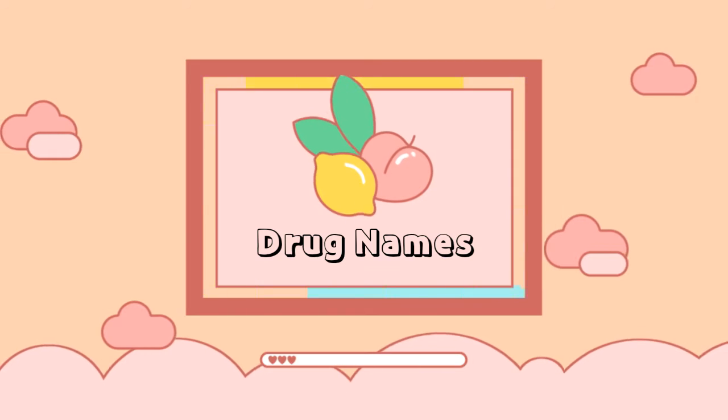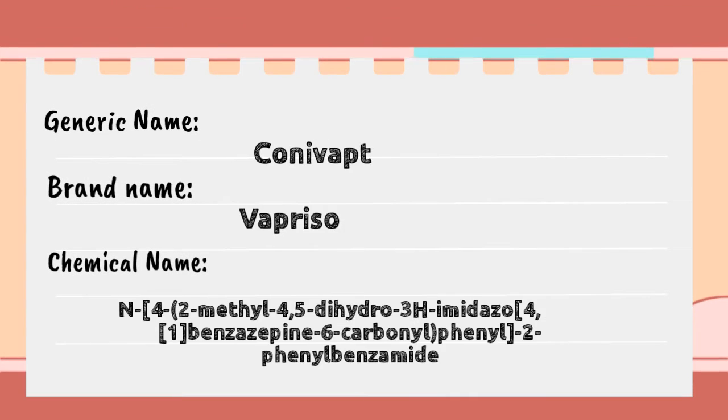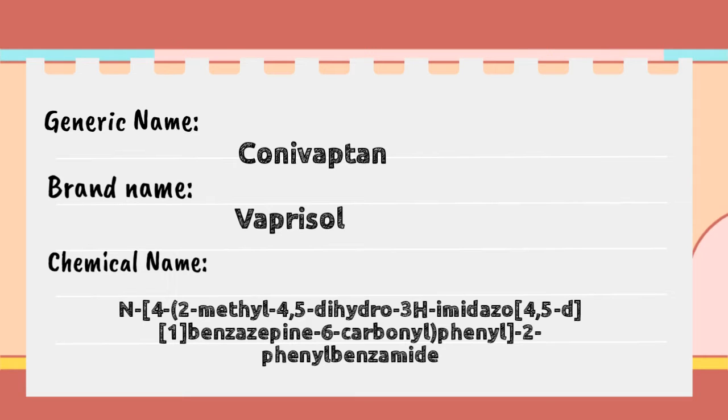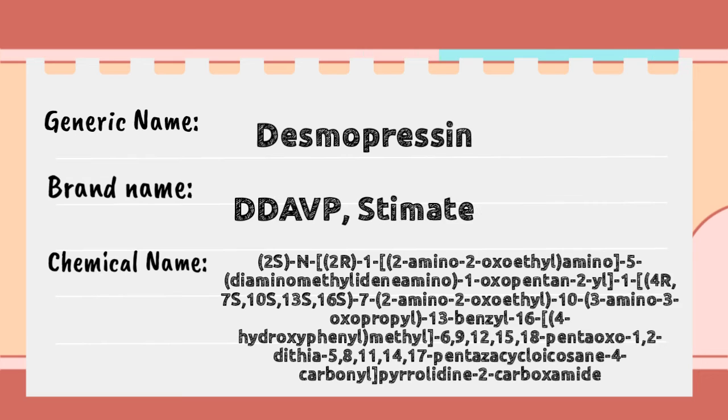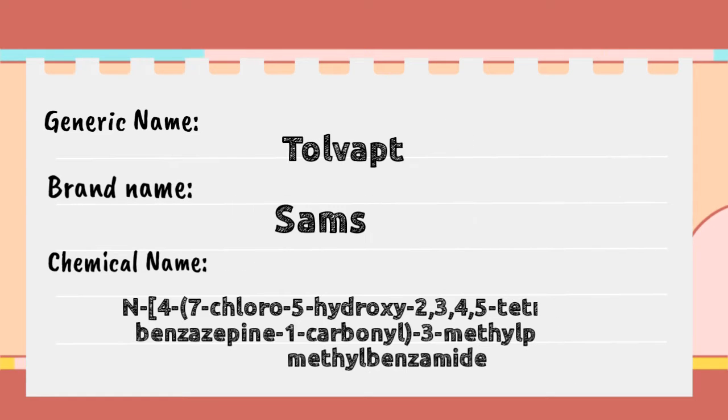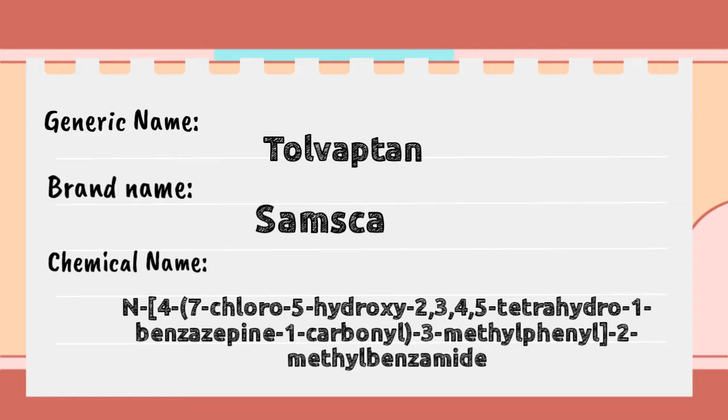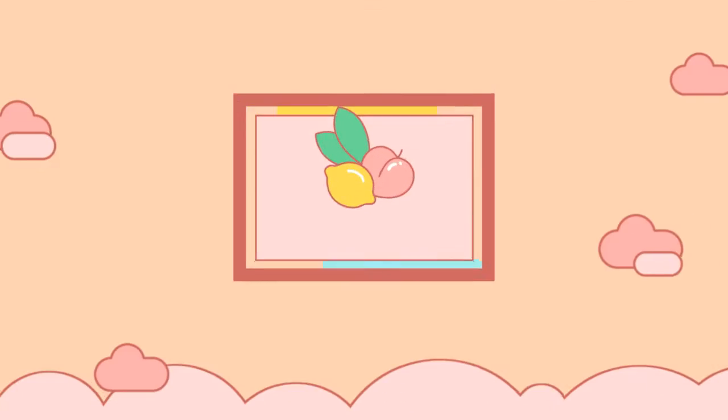Drug names. My generic name is Conivaptan, my brand name is Vaprisol, and my chemical name is... Hi, my generic name is Desmopressin, and my brand names are DDAVP and Stimate. My chemical name is... My generic name is Tolvaptan, and my brand name is Samsca. And my chemical name is...